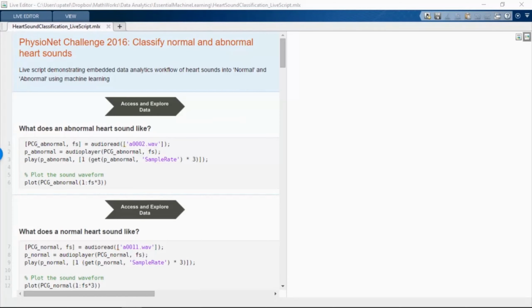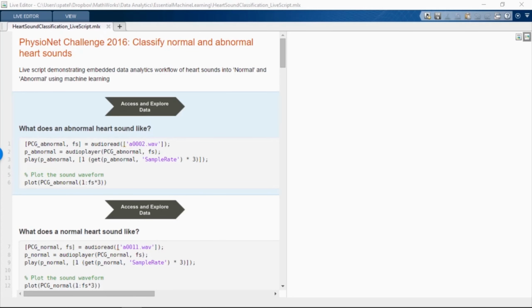We will use this live editor to work through this example. For those of you who are not familiar with this feature, Live Editor is an interactive way to write code and generate computational narratives that are easy to share and communicate.